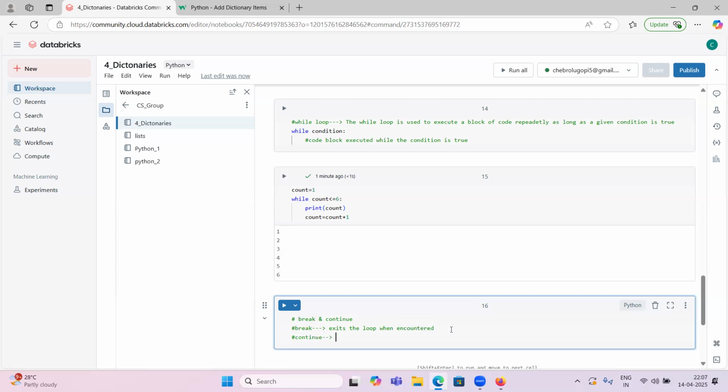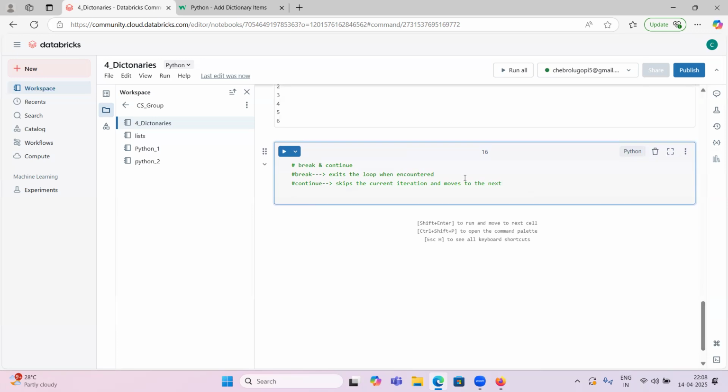What will continue do? It skips whenever this condition is encountered. We will provide one condition for continue. Whenever that condition is true, it just skips the current iteration, but it won't come out of the loop. Break will come out of the loop whenever that condition is met, but continue will just skip that iteration whenever that condition is met. It skips the current iteration and moves to the next. We will see in detail.